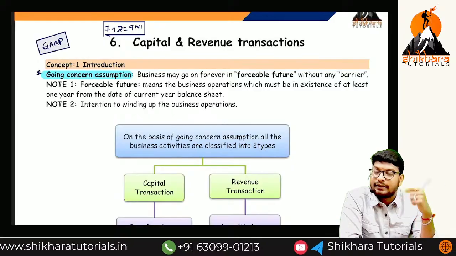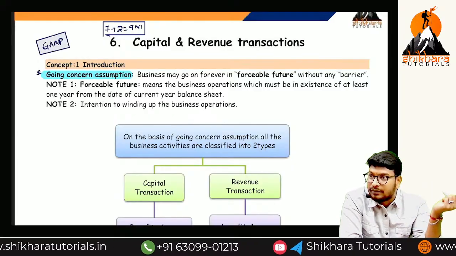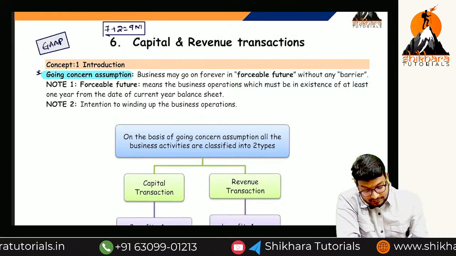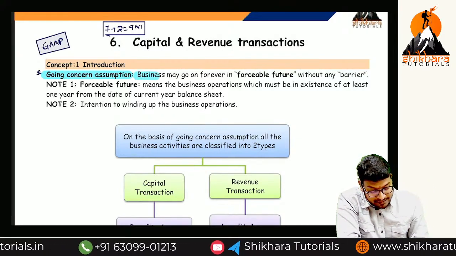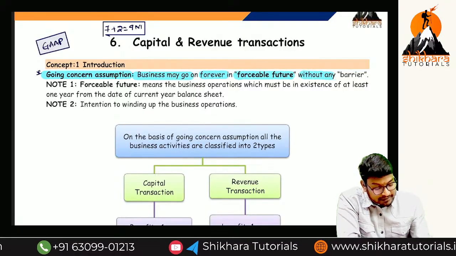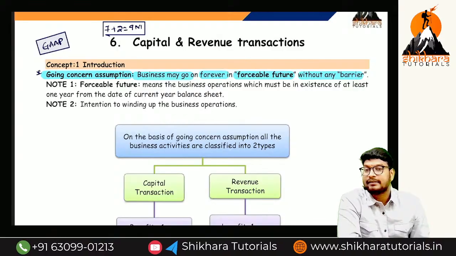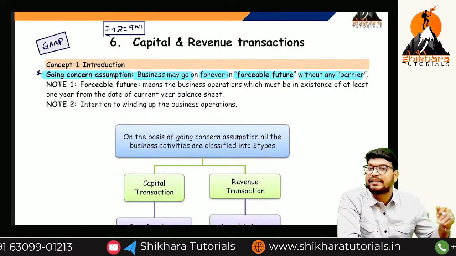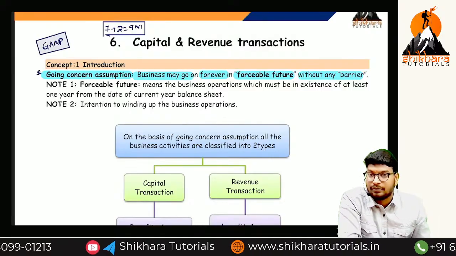The business will be there forever, in the foreseeable future, without any barriers. See the sentence: business may go on forever in a foreseeable future without any barriers. What is the reason? Based on that, the business will be running next year also. This is called the foreseeable future.